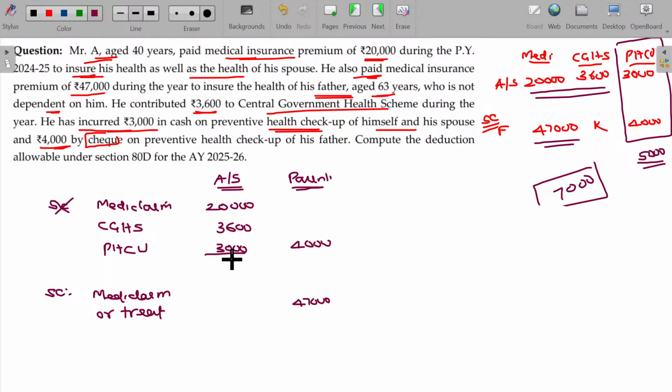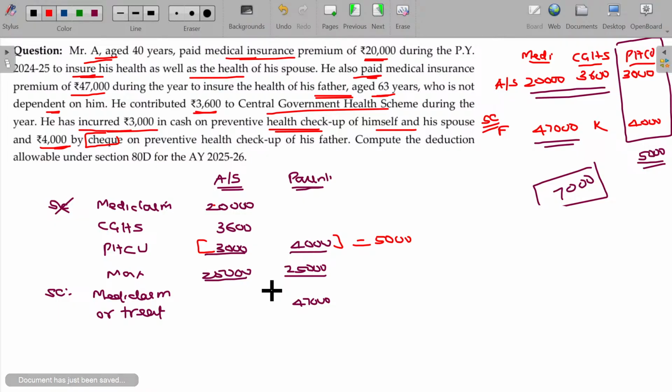This entire value, maximum how much you can claim? 25,000 can be claimable. You know that this internal total should not be more than 5,000 rupees. Right. So for assessee self, maximum 25,000 can be claimable. Here 20 plus 3,600, 23,600, so only 1,400 is available for enjoying the benefit.